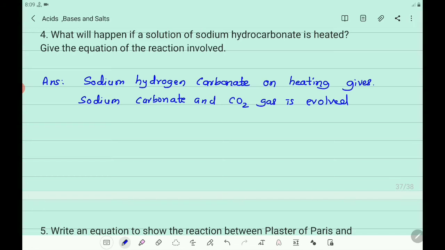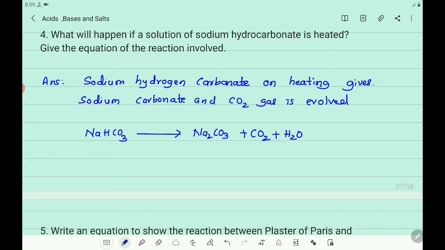So write the equation. NaHCO3, it is the molecular formula of sodium hydrogen carbonate, which is also called sodium bicarbonate, gives sodium carbonate Na2CO3 plus carbon dioxide CO2 plus H2O.